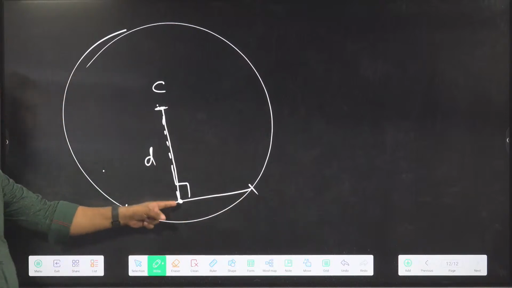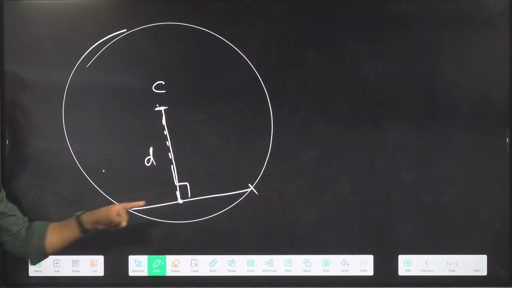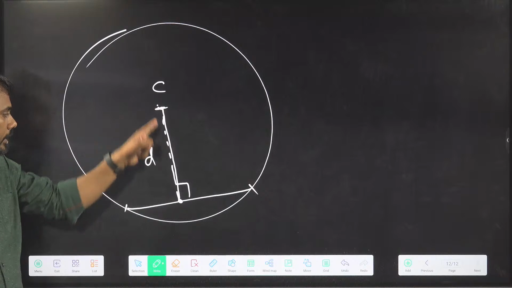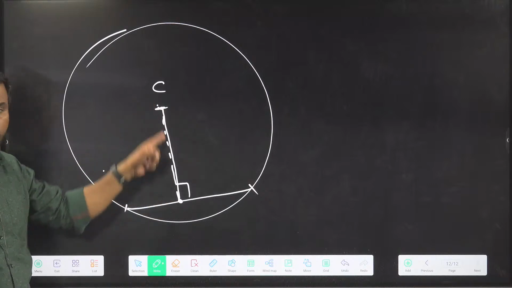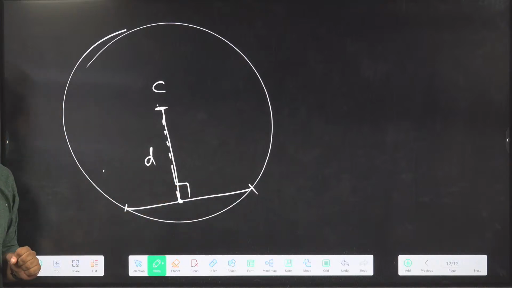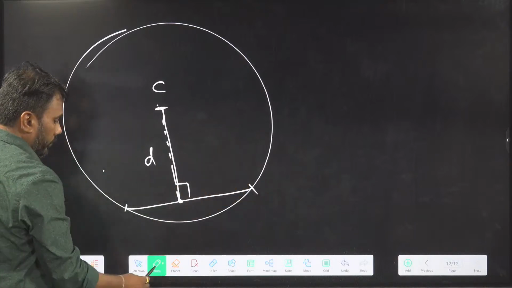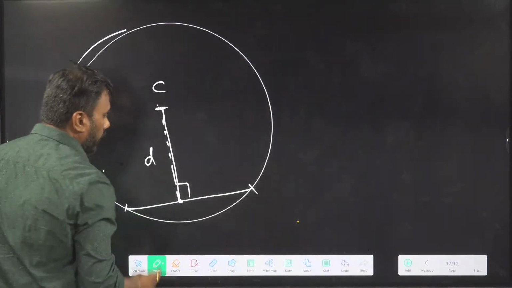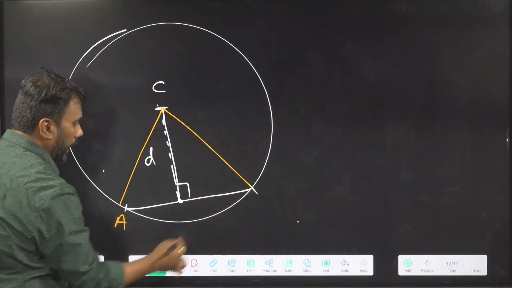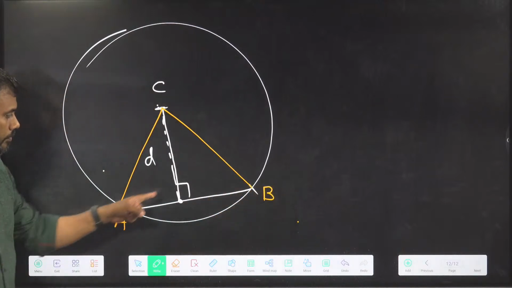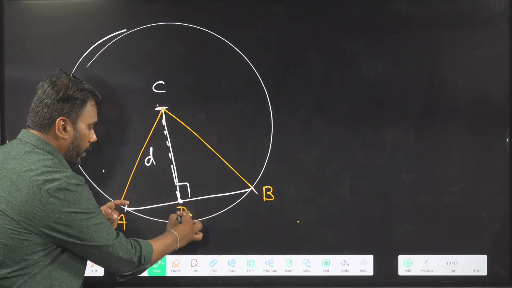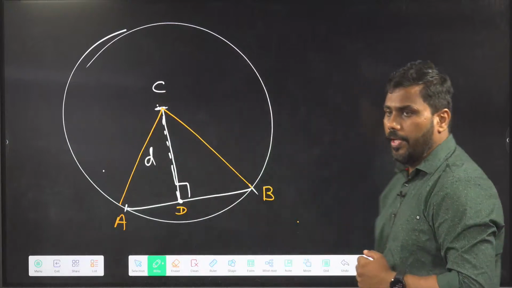This point divides the chord in half. The foot of the perpendicular from the center divides the chord in half. These two lengths are equal. How are these two lengths equal? See, I will prove this. Let's say AB was the chord, C is the center of the circle, and D is the foot of the perpendicular.